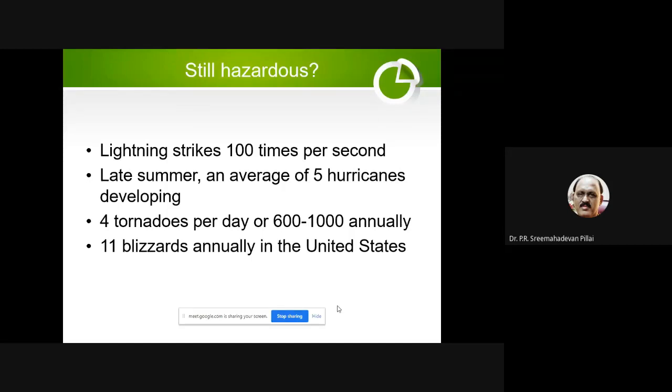11 blizzards. Blizzards we call Manjikatte. Blizzard means Manjikatte. Snow pieces, snow dust or ice pieces will be along with the wind. Then we call it a blizzard. See the next slide.